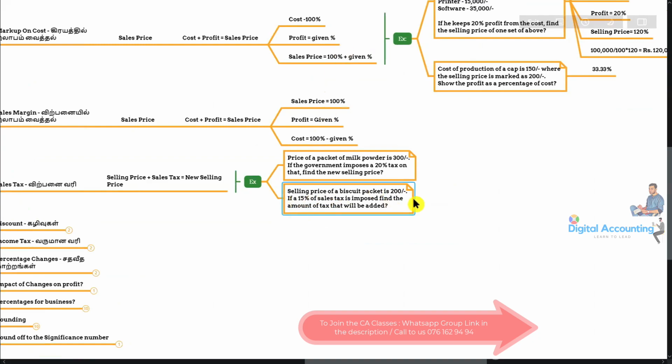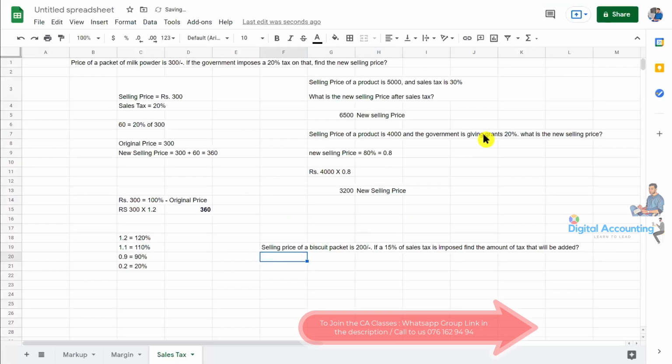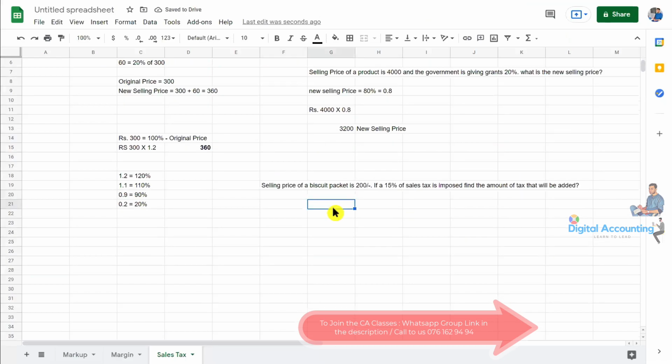The selling price of a biscuit packet is rupees 200. If 15% sales tax is imposed, find the amount of tax that will be added. The selling price of a biscuit packet is rupees 200, and sales tax is 15%. So the question is, what is the amount of this 15%? How can we calculate this? Any idea?